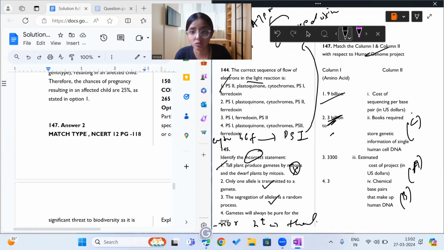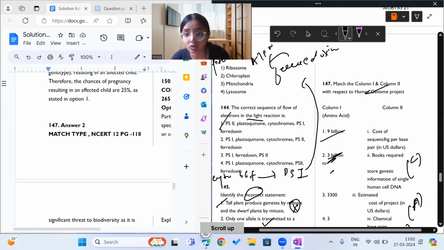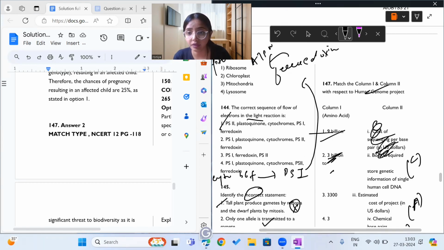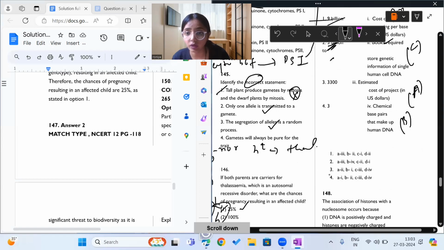So C is 2. And 4.3 cost of sequencing per base pair in US dollar is the 4.3. So this is D. So we have A3, B4, C2, D1, second option. Okay.